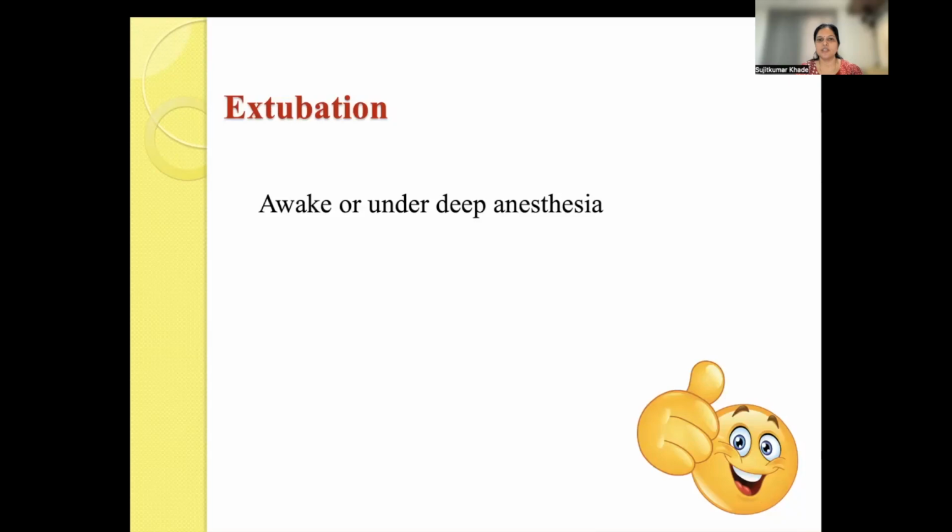Extubation, yes, of course, awake or deep extubation as per your experience. But remember, always watch the patient for a while even after extubation, as these children are more prone to breath holding, desaturation, post-extubation croup, and all the anesthesia complications.